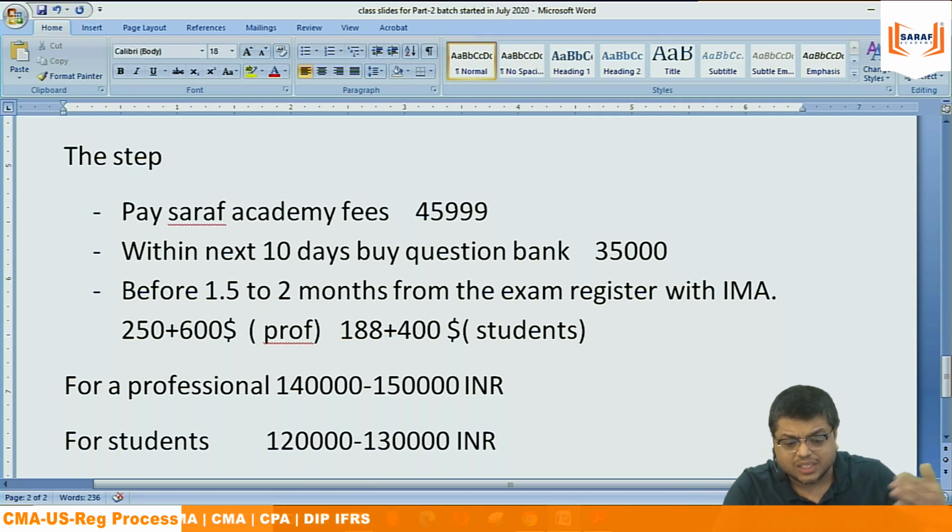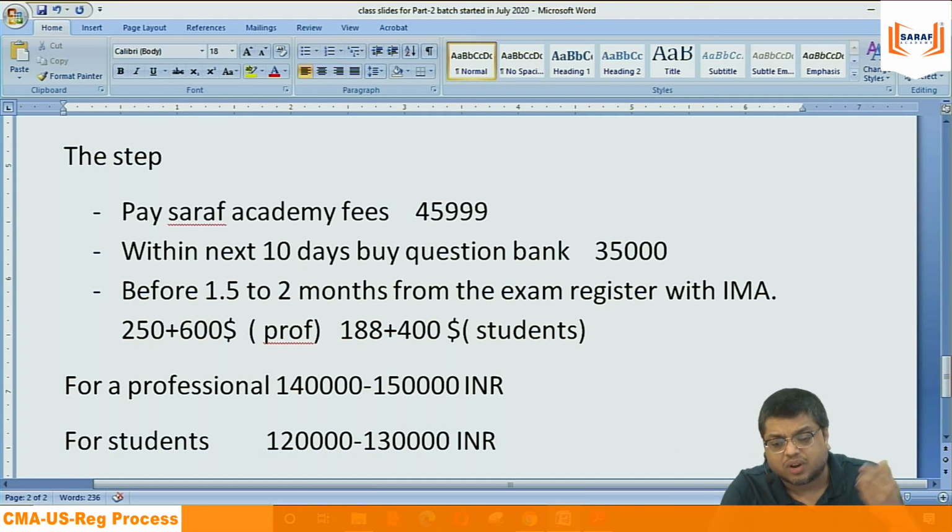So many times the student gets confused. Sir, you said that. I am saying as per my understanding, teaching CMA US for the last 7 years. It's not that what has been happening for the last 7 years will happen tomorrow also. How can I commit that the IMA will charge 430 only for exam fees?